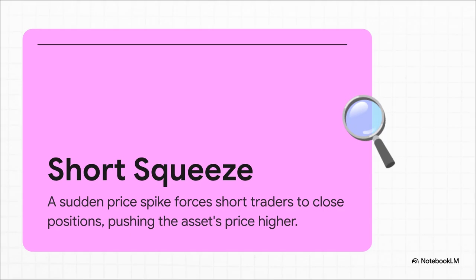To really understand how it moved that fast, you have to understand the mechanics of a short squeeze. Basically, when Bitcoin's price began to tick up, partly driven by long-term investors seeing a buying opportunity, along with some positive news around ETF approvals, it trapped traders who had actually bet on the price going down. To prevent even further losses, these short traders had to frantically buy Bitcoin to close their positions. That panicked buying acts exactly like rocket fuel, driving the price up even higher. In this rapid rally, a staggering $500 million in short positions were entirely destroyed.